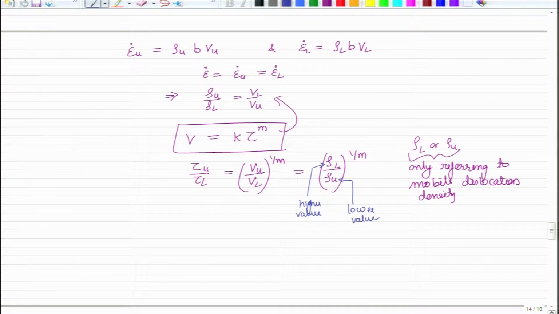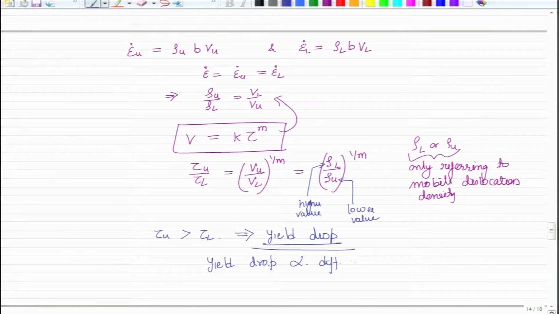What does this imply? That tau u is larger. So, tau u is greater than tau L, and this implies you will experience a yield drop. So, the one thing that we see is that you will see a yield drop. Another thing is that this yield drop would be proportional to the difference in mobile dislocation density.